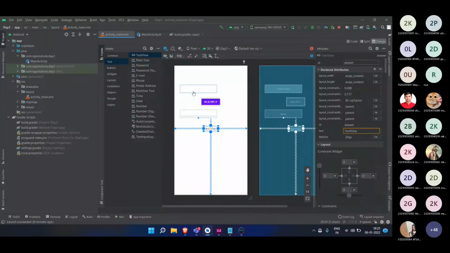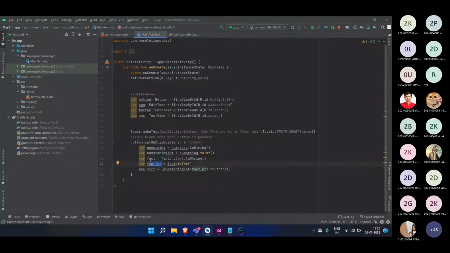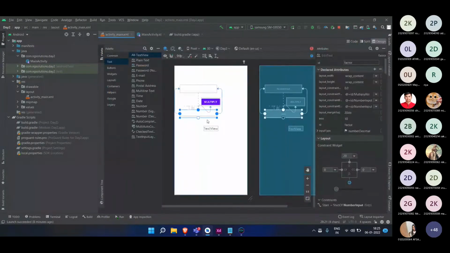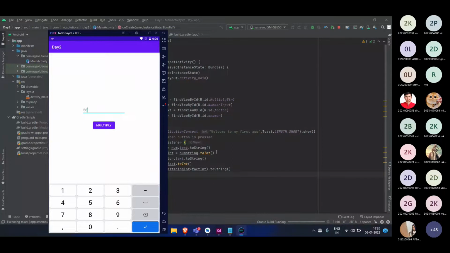Num string is nothing but the value in the first field. Fact is nothing but the value which is present in the second field. And what is num string int? It is the value of the num string itself, but in integer format. And same thing with the fact int. It is the same value present in fact, but in integer format. That is the thing. So if I now restart my app and try to see what are the different changes that we have done in the app.